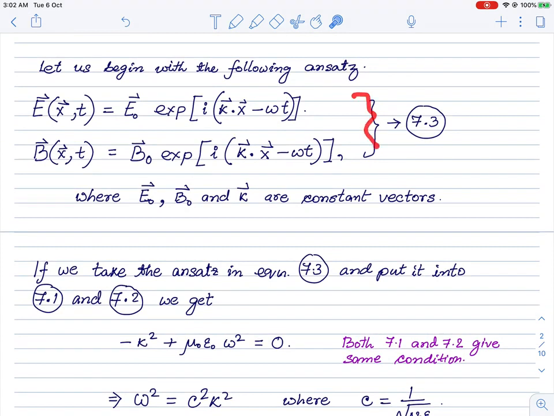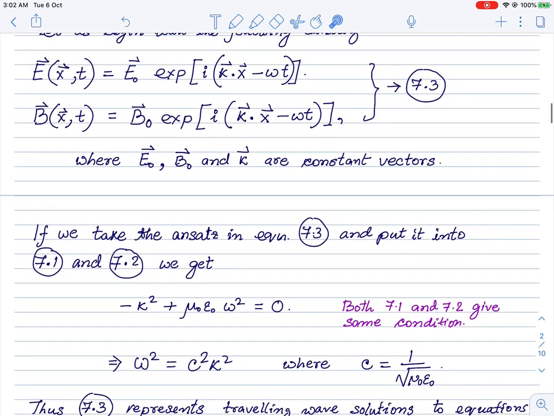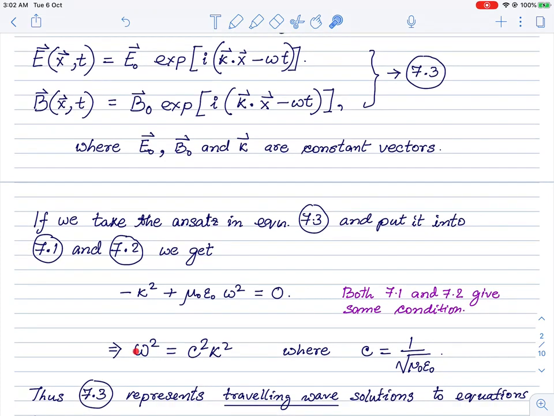Now, once we have obtained this condition, it is very simple to see, therefore, that given this form of the solution, this is the so-called monochromatic plane wave solution that solves the wave equations, both the wave equations for the electric and magnetic field, provided that omega is related to k in this specific way.